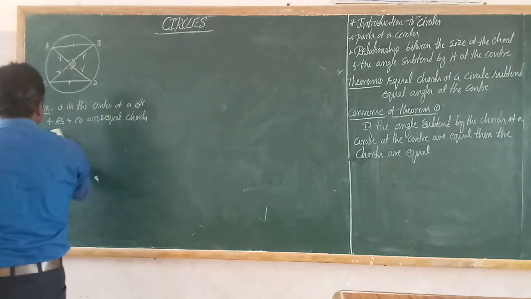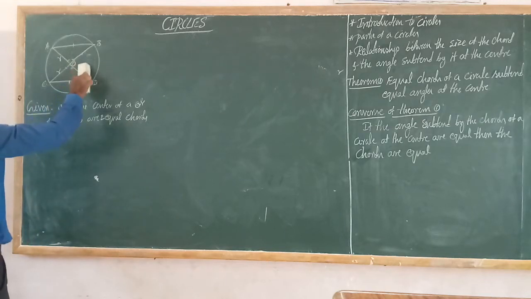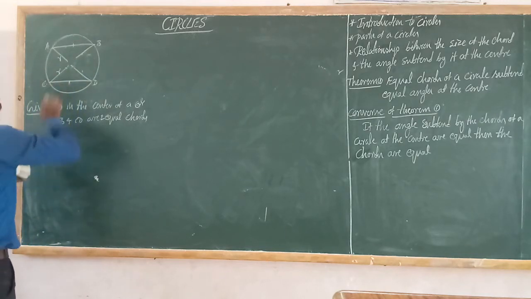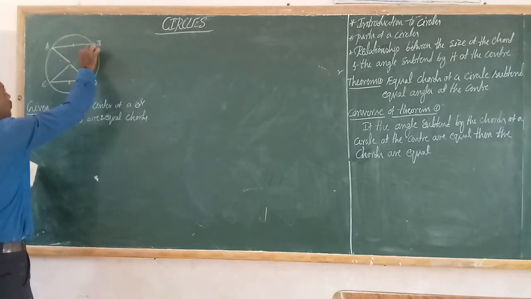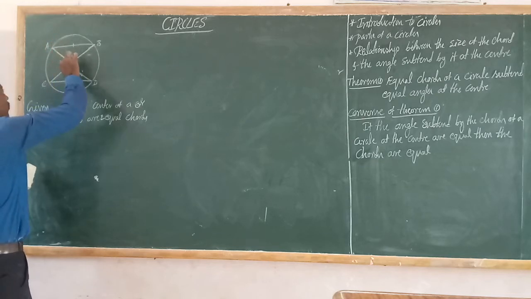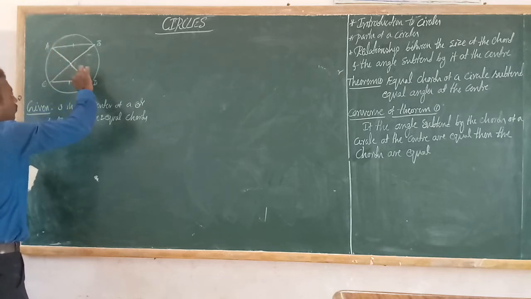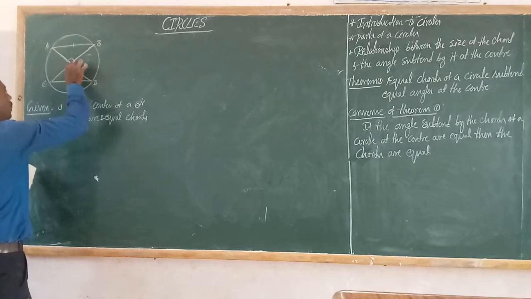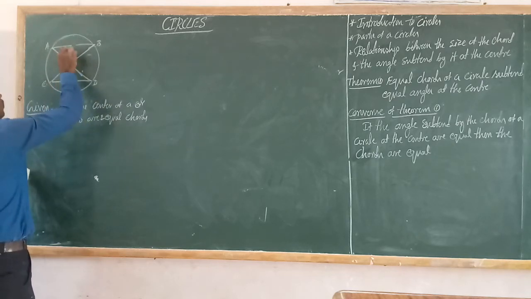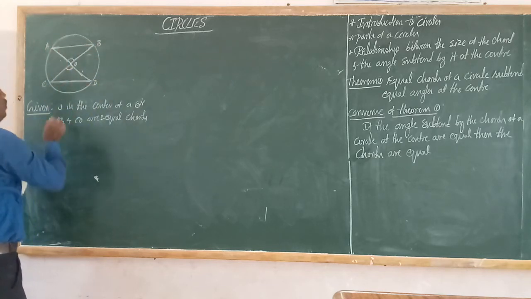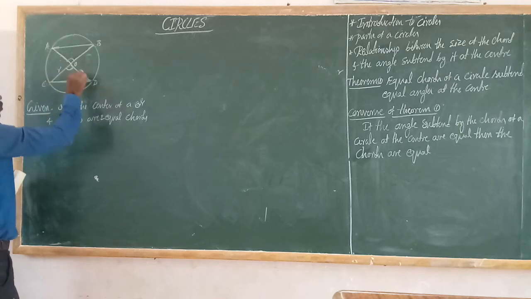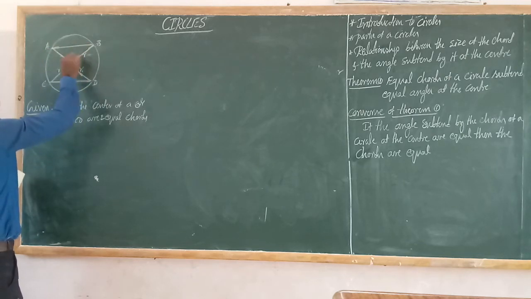See, same diagram. See, this angle and this angle at O. OC and OD are radii, OA and OB are also radii.